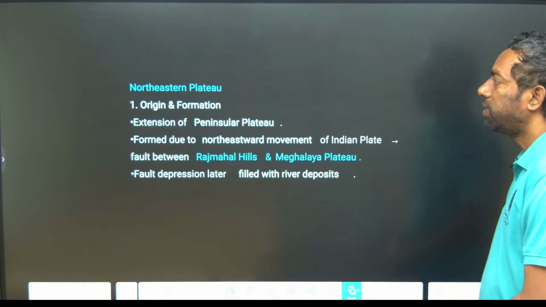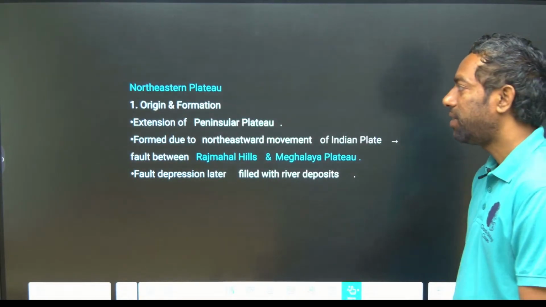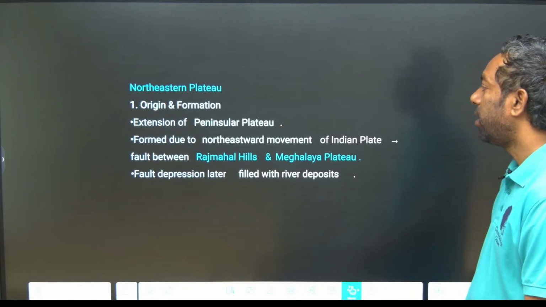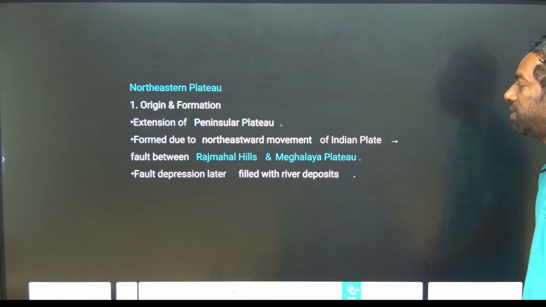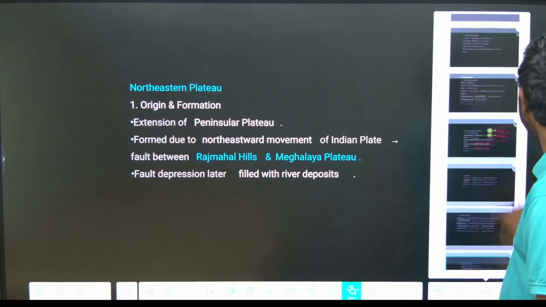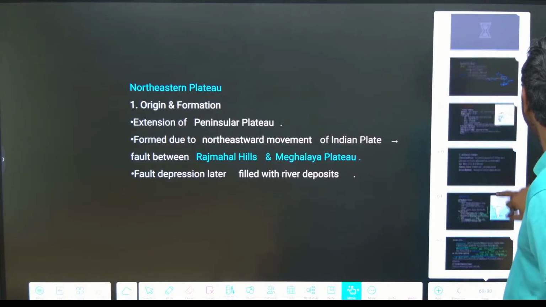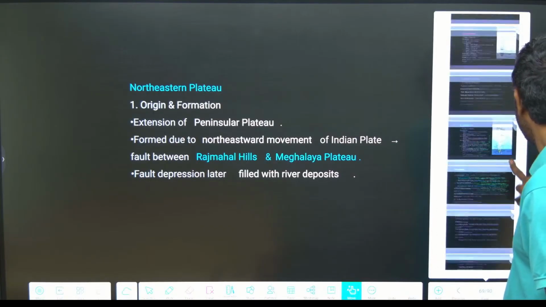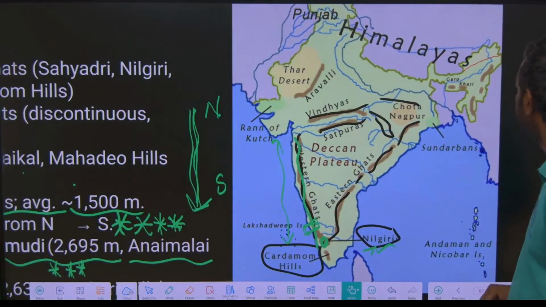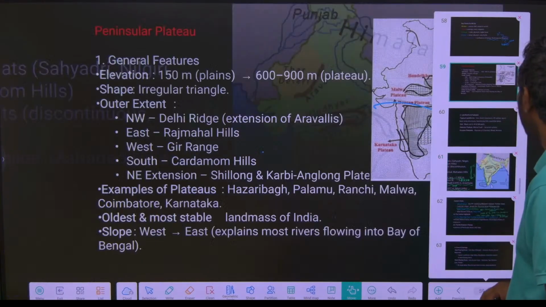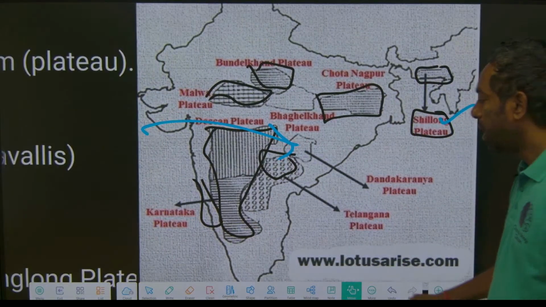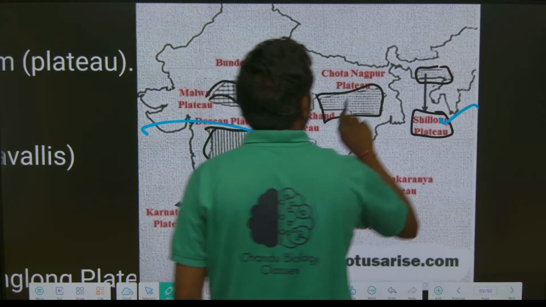Next, the northeastern plateau. This is the origin of the Peninsular plateau and northeastern extension of India, which is the Rajmahal Hills and the Meghalaya plateau. This is the northeastern plateau, the Shillong plateau of Meghalaya. After the Rajmahal Hills, this is the Rajmahal Hill.